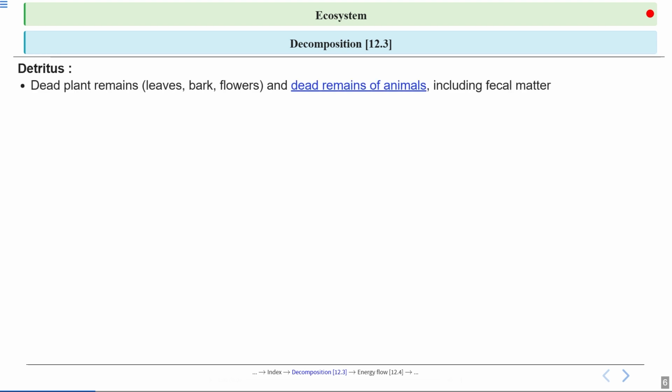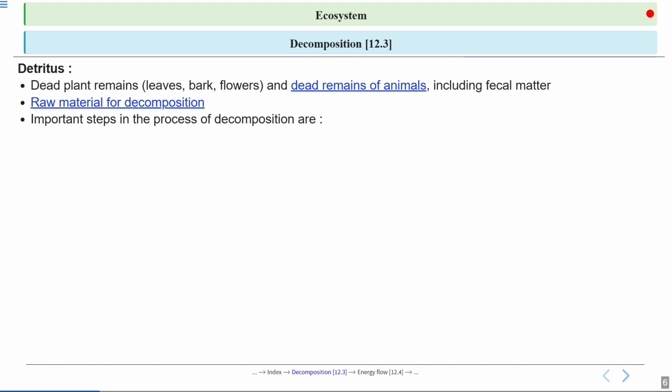Now let's see what makes up the detritus. It includes dead plant remains such as leaves, bark and flowers, as well as the dead bodies of animals and even their fecal matter. Detritus is not just waste, it's actually the raw material for decomposition. This means it's the starting point for breaking down complex organic matter into simpler substances.